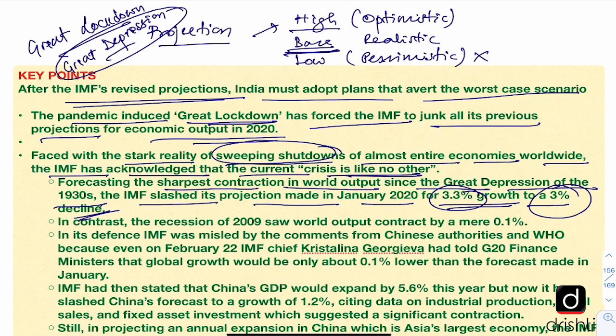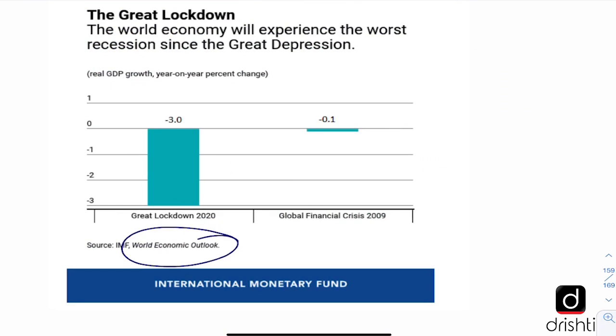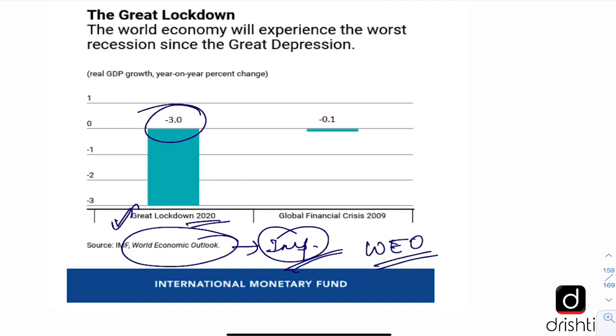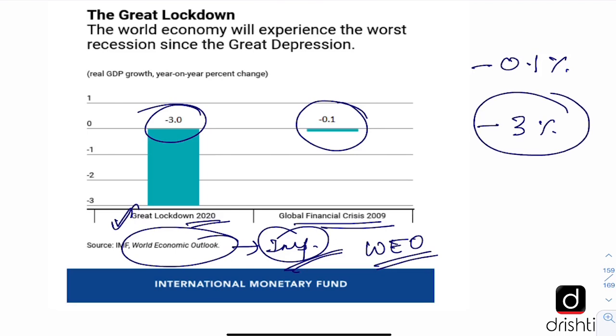Now let us understand it with the help of a graph. This graph has been taken from the World Economic Outlook, which is a major publication of IMF and important from exam point of view. You should know that IMF publishes World Economic Outlook, also known as WEO in short. Here in this graph, we can see that the Great Lockdown 2020 will lead to a contraction of 3% in the world economic output. Whereas the global financial crisis, which was one of the major crises that the world has seen in this century, it was just minus 0.1%. So one can see the difference between minus 0.1% and minus 3%. This is a huge figure.